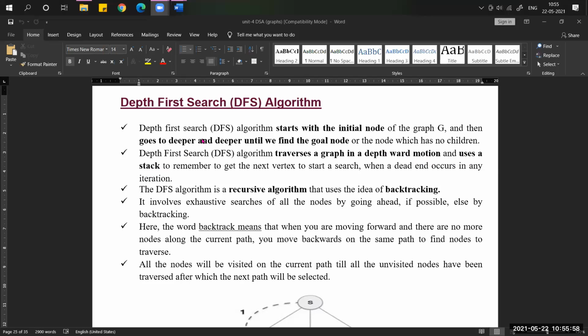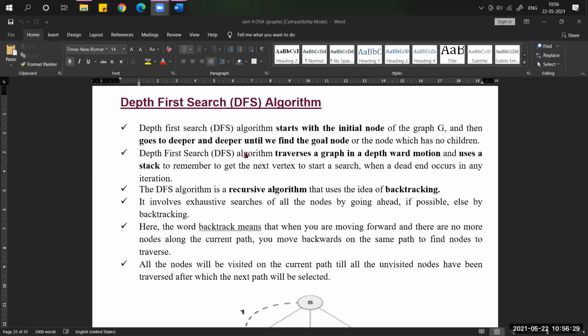Whenever we visit a node, it should be placed in the stack, and once we have visited it, we have to pop it. For the stack, we apply two functions: push and pop. When we push a node or vertex into the stack, and when we pop the node from the stack, I will explain in today's session.